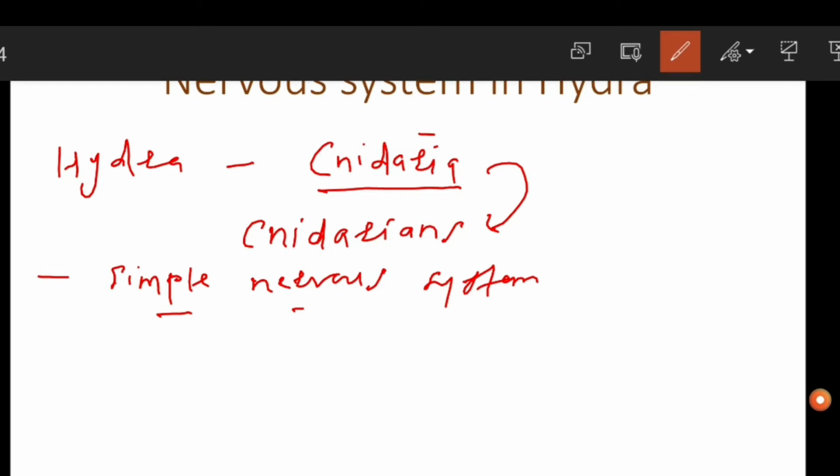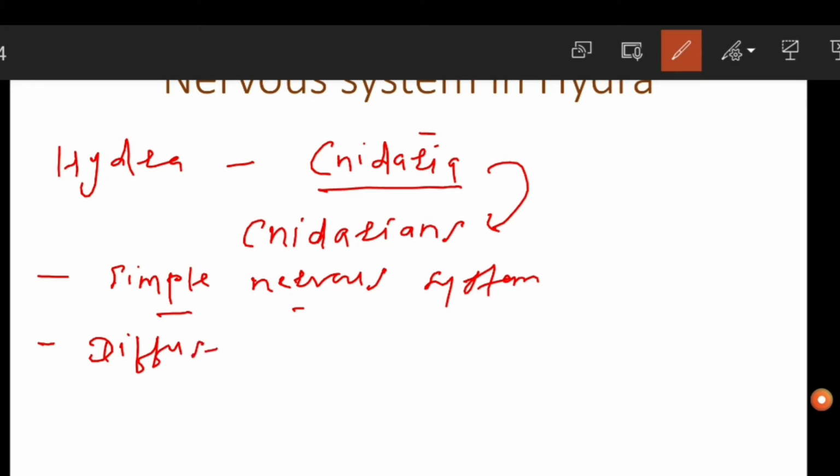As evolution takes place and multicellularity is seen, all the body systems tend to become complex. But in the case of primitive organisms, or primitive phyla, the nervous system as well as all the other body systems seem to be simple. Now Hydra typically shows a diffused nervous system. Know that Hydra shows the diffused nervous system.